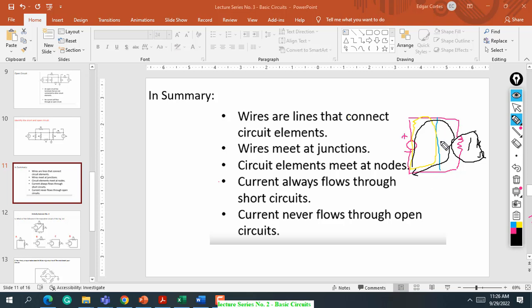So walay resistance, walay voltage drop. Ug agianan pa ni siya class perting limpyuha, walay sagabal. Unlike if the current flows to this path, kani naka-highlight og black, there's what we call resistance here. Naa siya resistance, sagabal. So that's why current always flow through the short circuit.